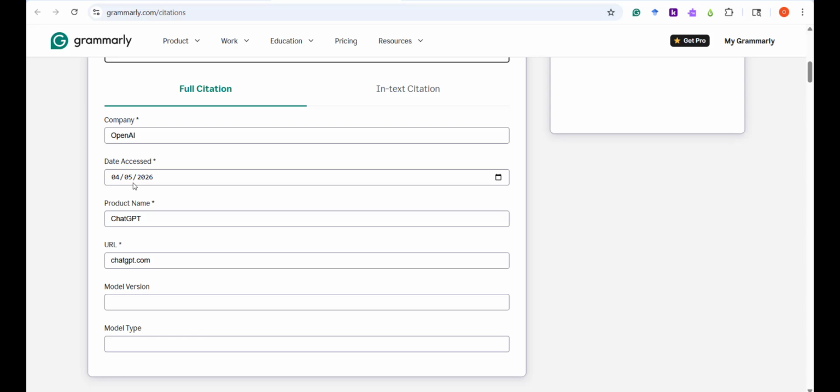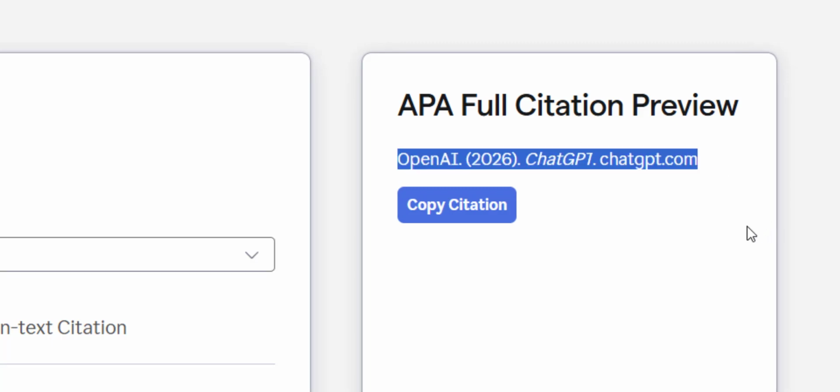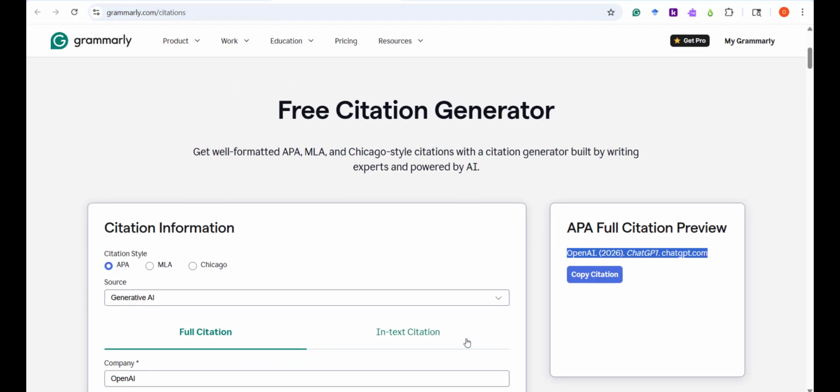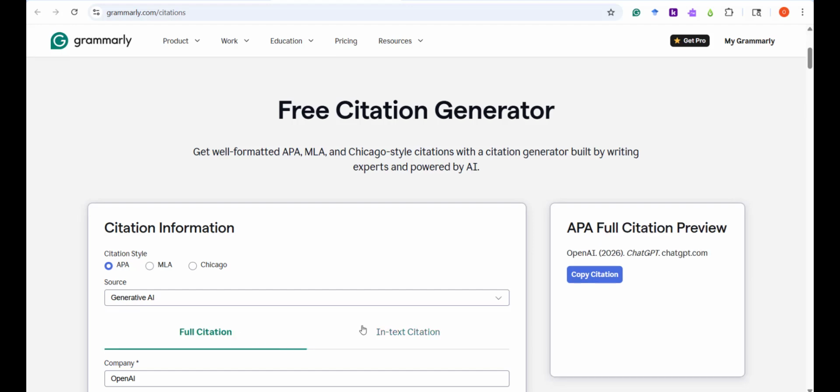Then you start to enter the information of the AI tool. On the right-hand side, you see the citation. You can copy the citation and put it in your reference list. Another thing good about this tool is it also provides you with the in-text citation. One thing to keep in mind is that no tool is perfect. In this case, the in-text citation is a parenthetical citation. It's not a narrative citation. When it comes to the actual citation, this is a general citation for the AI tool.